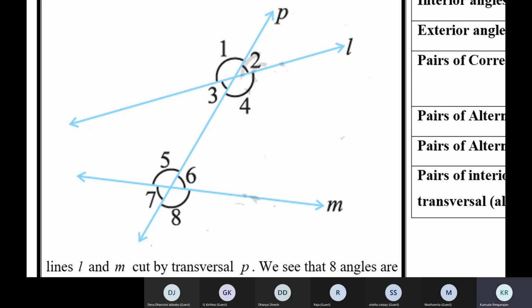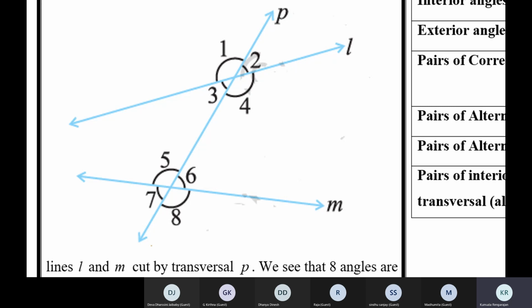Now 4 and 6 are allied angles. That is, they are interior angles on the same side of the transversal. Interior angles on the same side of the transversal are called allied angles or co-interior angles. When the lines are parallel, they are supplementary. If L is parallel to M, then allied angles are supplementary.